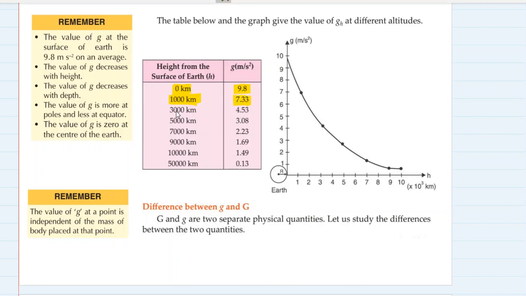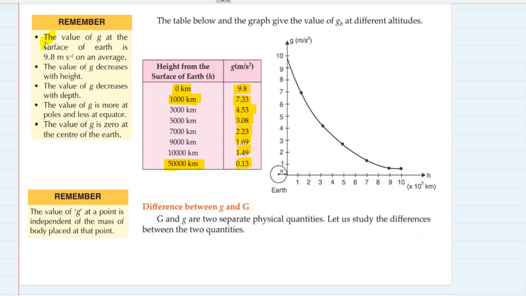And then 3,000, 5,000, 7,000, it goes on decreasing, and finally becomes 0.13 at 50,000 kilometers from the surface of the Earth. That means you are almost in space. This is the graph relating the values of g and the height from the surface of the Earth.